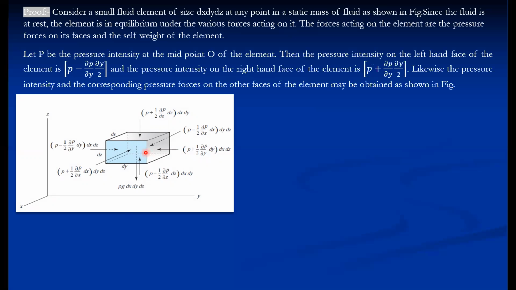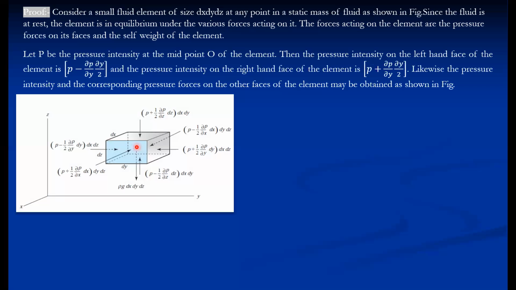Now, in order to calculate these pressure forces, we consider initially there is a variation in all directions. That is, pressure varies in the x direction, pressure varies in the y direction, and pressure varies in the z direction as well. So let P be the pressure intensity at the midpoint of this element.